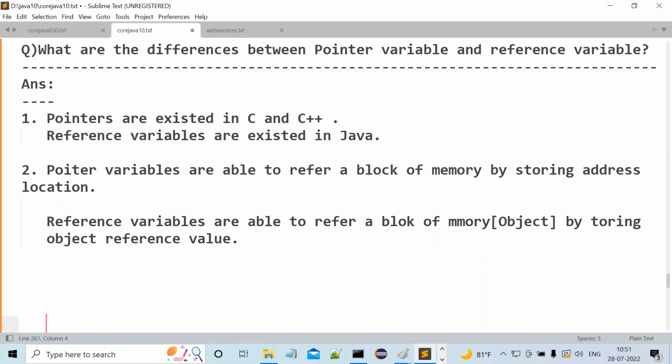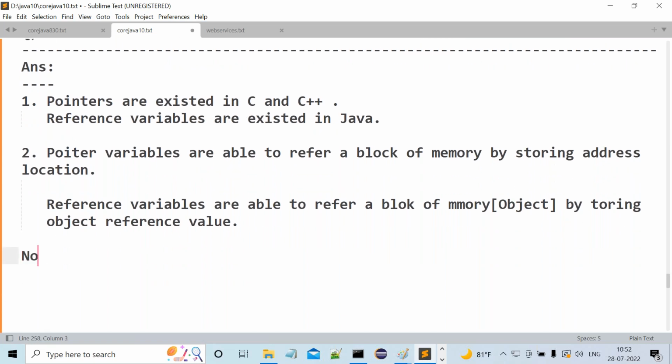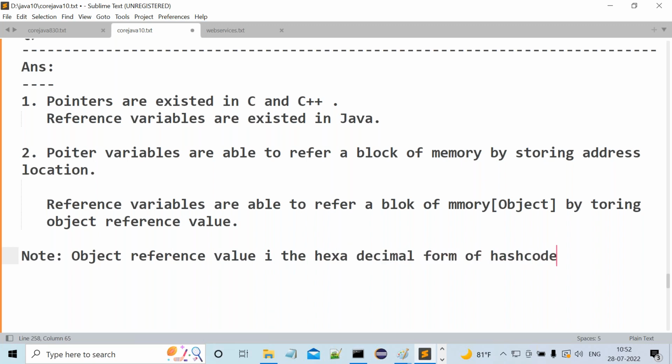Now again, there is a question. What is a reference value now? As you understood clearly, what is a reference value? The object reference value is the hexadecimal form of a hash code. Right, sir. Object reference value is what? It is the hexadecimal form of the hash code.